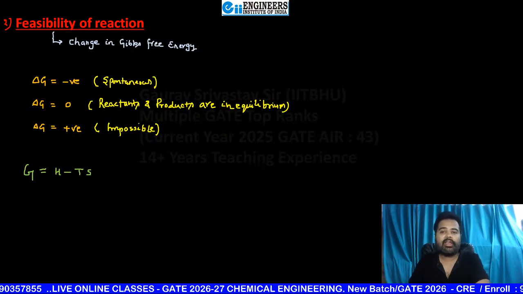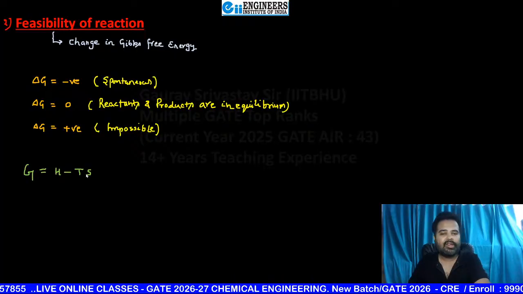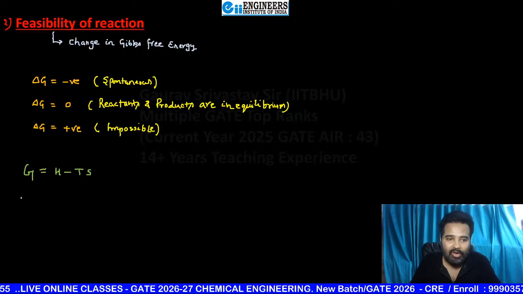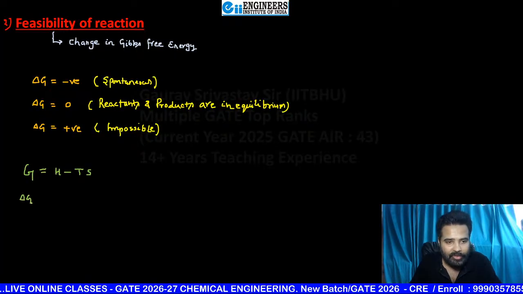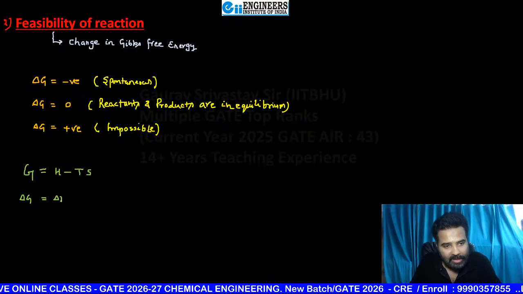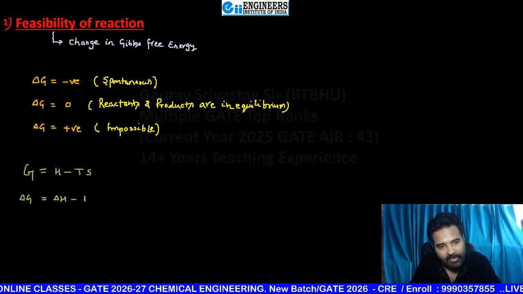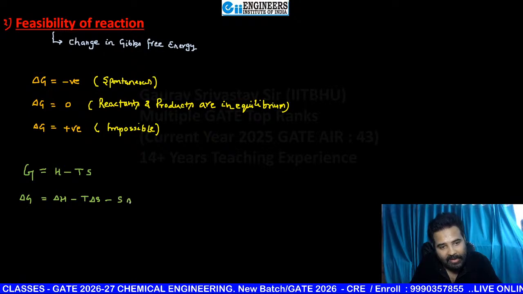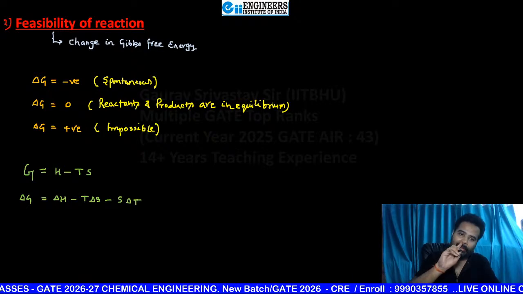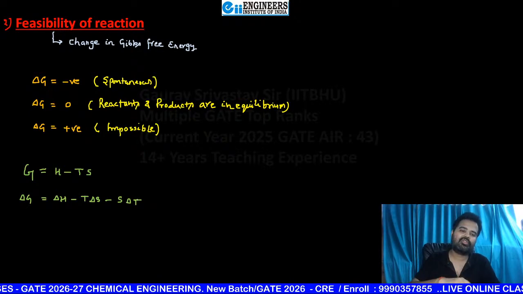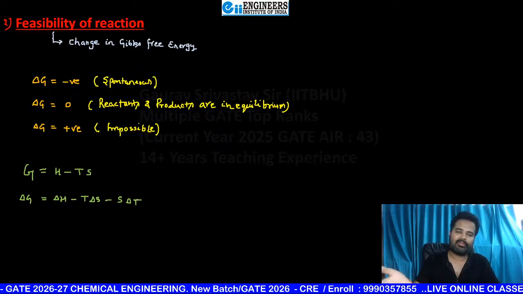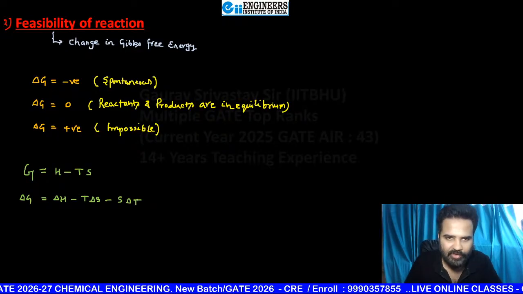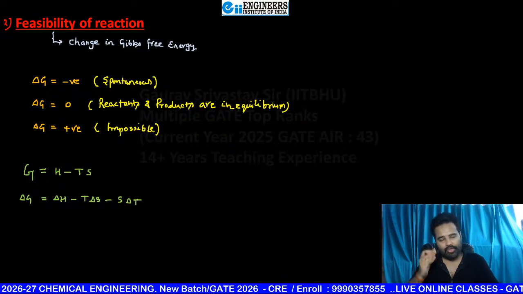Don't worry, you will see this equation in detail in thermodynamics. Now if I differentiate it, dG, or in delta form, delta G is equal to delta H, minus T delta S, and again minus S delta T. Differentiation of two terms: the first term's differentiation into the second, plus the first into the second term's differentiation.